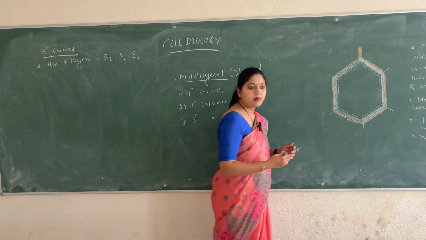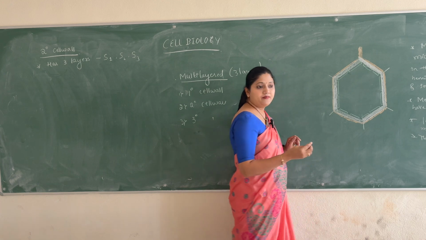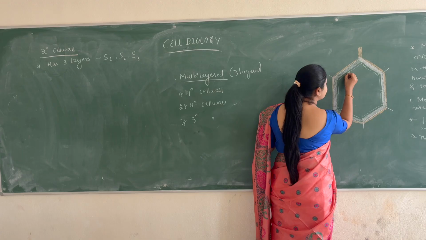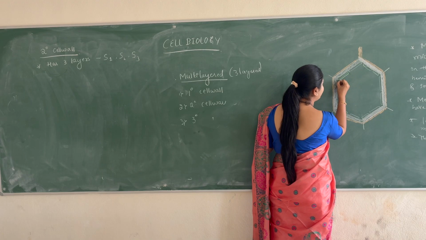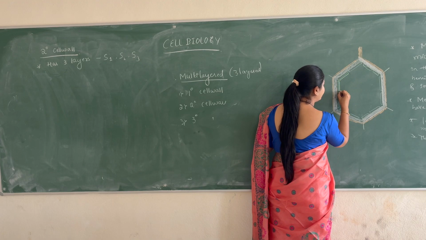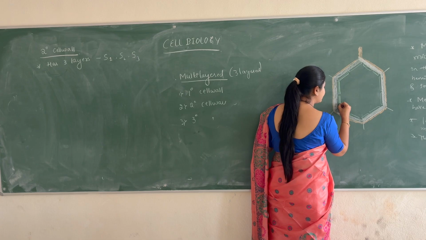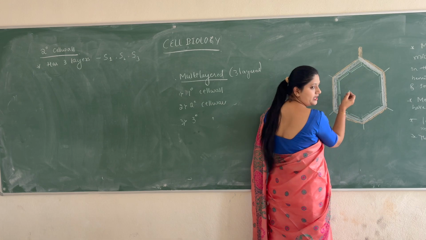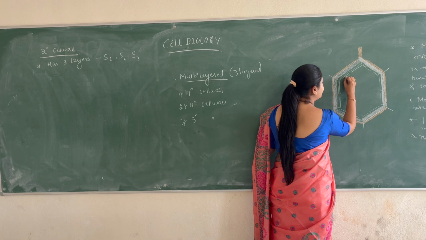Look at the board, everyone. As I said, it's 3 layered, right? On top of this, there is one more layer like this, and then we have the second layer, and then the third layer.